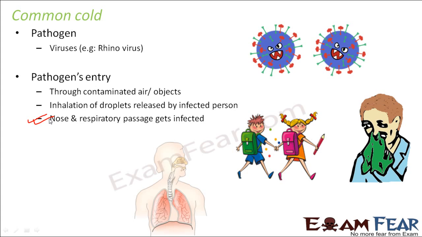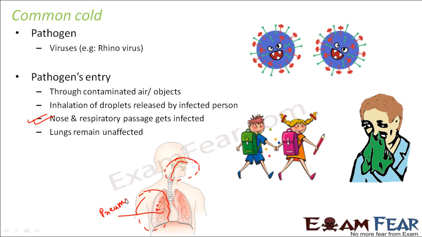Now in case of pneumonia, the lungs get infected, the alveoli get infected. But in case of the common cold, it is just the outer part which gets infected. Mostly this portion, the respiratory passage. So the infection lies only in this part. But in case of pneumonia, the infection happens in this portion, inside the lungs, in the alveoli. So that means pneumonia is a more severe problem because your internal organs are getting infected. Here the lungs remain unaffected, so nothing happens to the lungs. In pneumonia, this is where the infection is, but when you talk about the common cold, the infection is here.